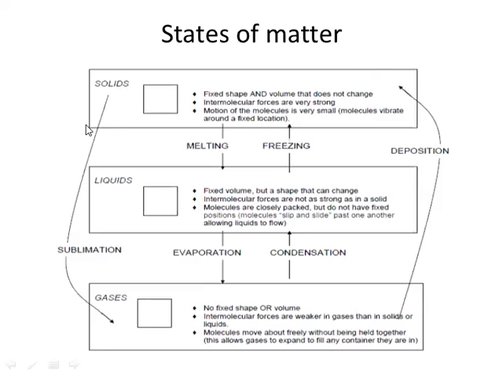Now the third example is the direct conversion from gas to solid, and maybe from solid to gas. So this is the last example. Solid may directly convert into gas, or gas may be directly converted into solid. If the solid is directly converted into gas, that process is called sublimation. Sublimation is the direct conversion of solid into gas. And the reverse phenomenon, when gas is converted into solid, is called deposition.